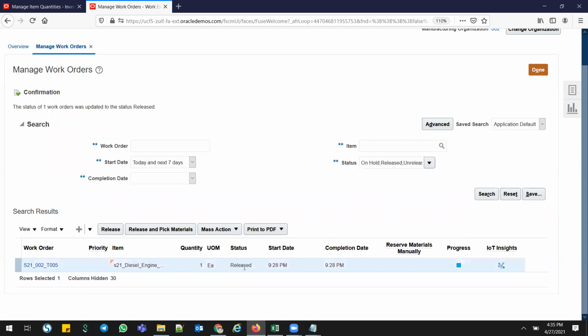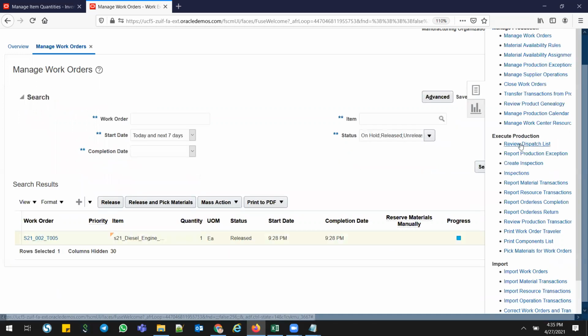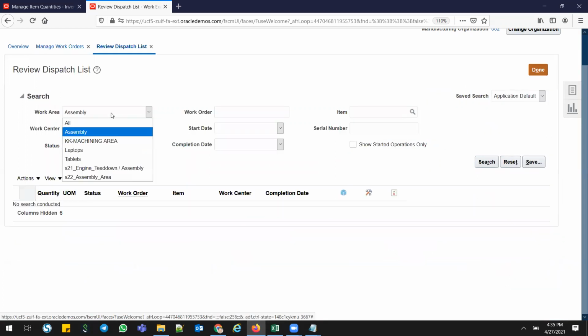Once you release this work order, it got released. Now I'm going to execute this work order. Go to review dispatch list. And this is my assembly area. You can go for assembly area if you know the work order number, yes, you can go.